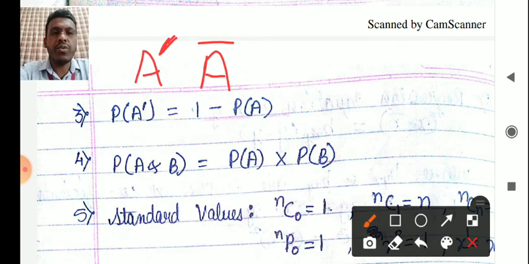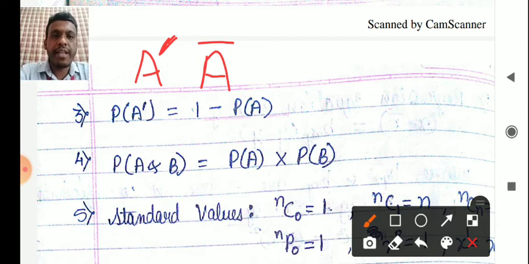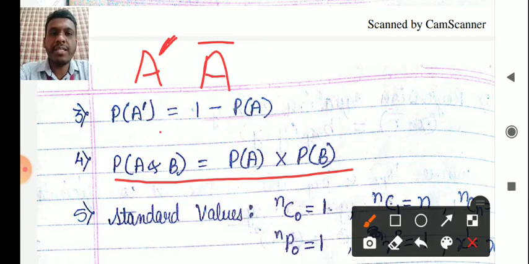So A dash is equals to 1 minus probability of A, that is probability of an event not happening, event A not happening. Probability of an event A not happening is represented as P of A dash. It is equal to 1 minus probability of event A happening, that is probability of A. The fourth one, that is probability of A and B. As I've said, and means multiplication.